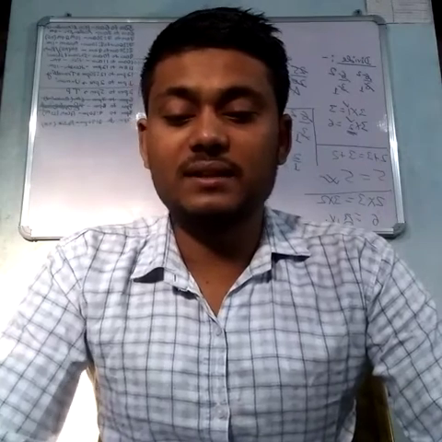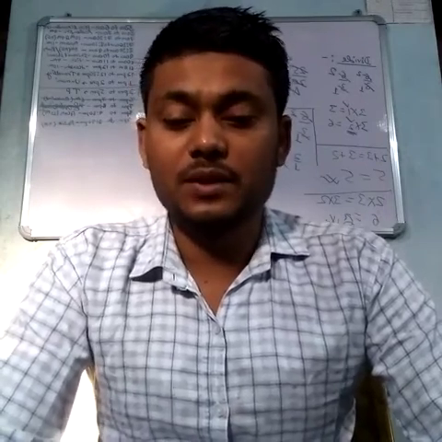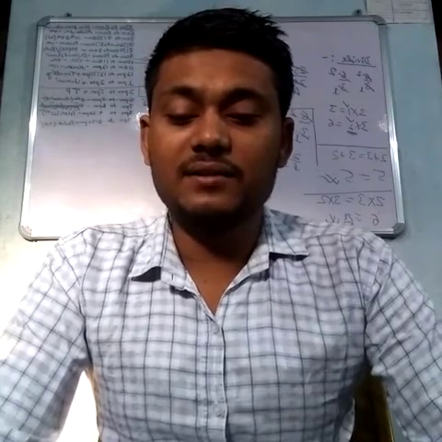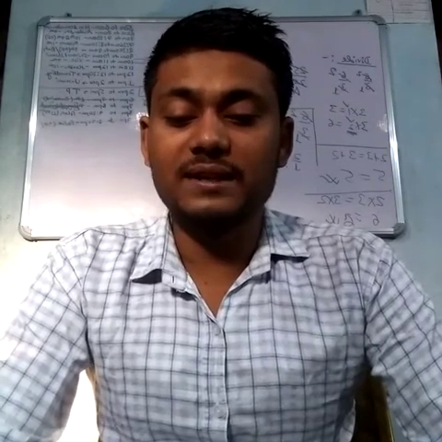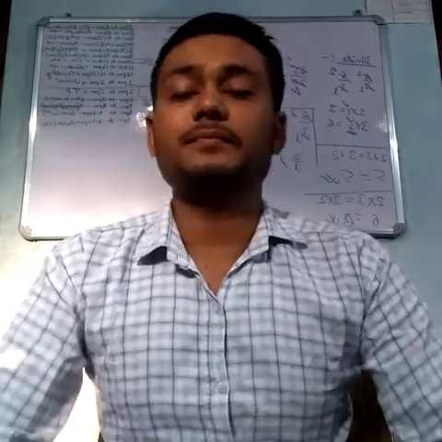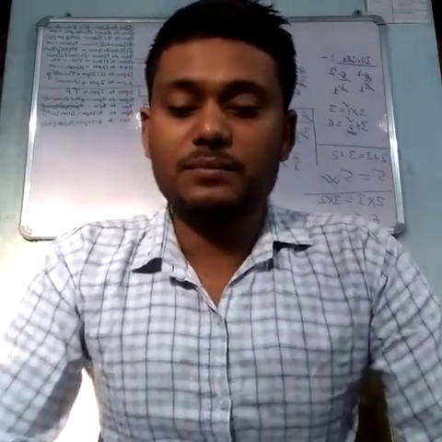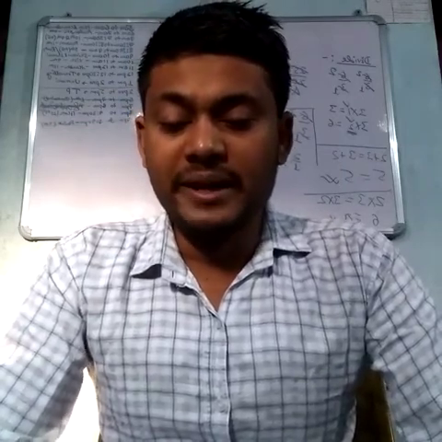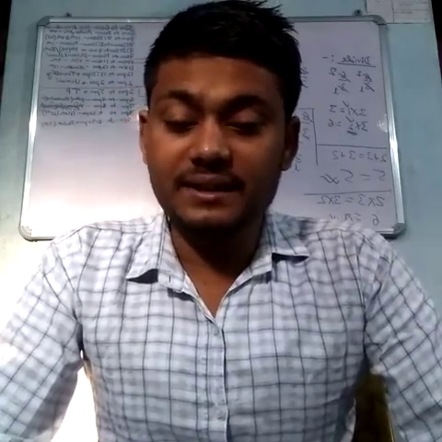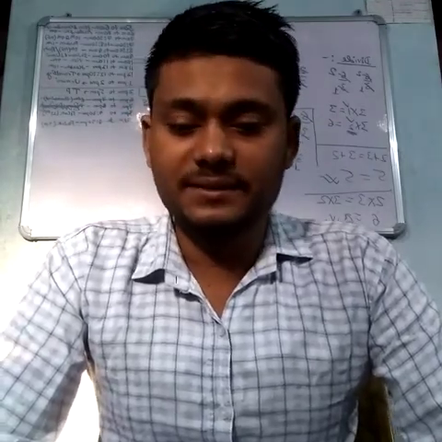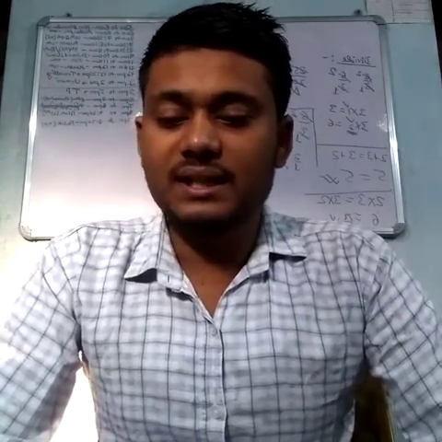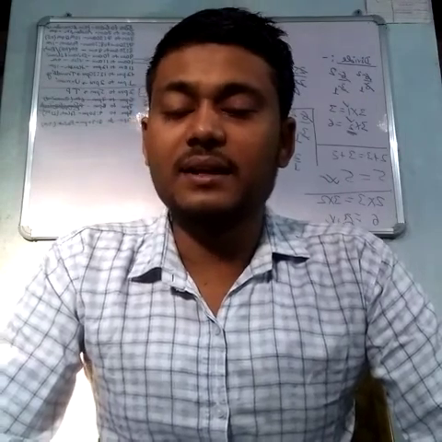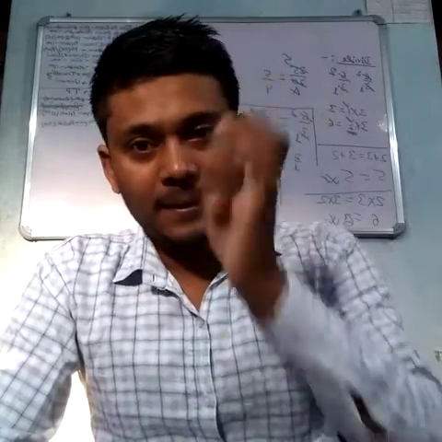Calcium oxide, CaO, sodium chloride, NaCl, iron sulfide, copper oxide, these are all compounds. Here oxygen, chlorine, sulfur are non-metals and are written on the right, whereas calcium, sodium, iron, copper are metals and are written on the left. Okay?